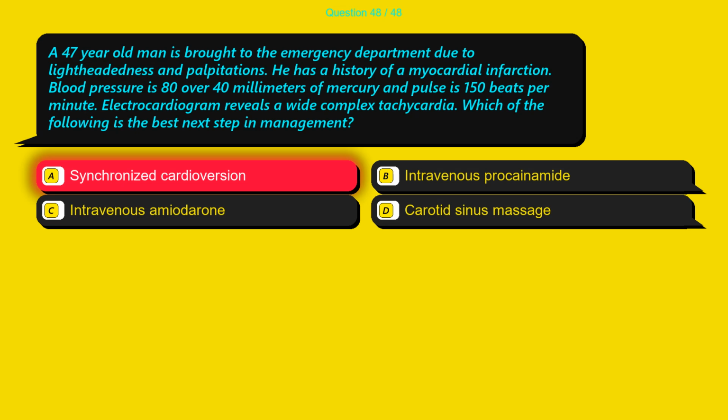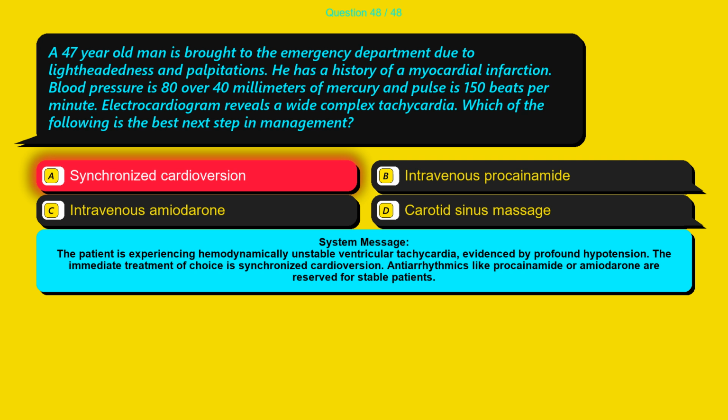The correct answer is option A, synchronized cardioversion. The patient is experiencing hemodynamically unstable ventricular tachycardia, evidenced by profound hypotension. The immediate treatment of choice is synchronized cardioversion. Antiarrhythmics like procainamide or amiodarone are reserved for stable patients.